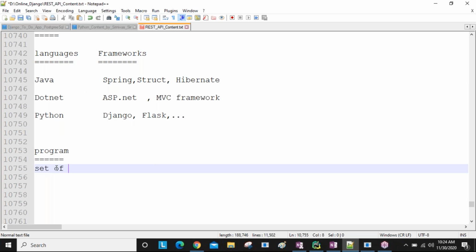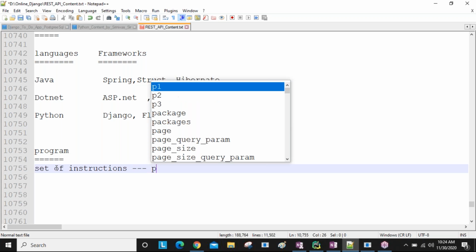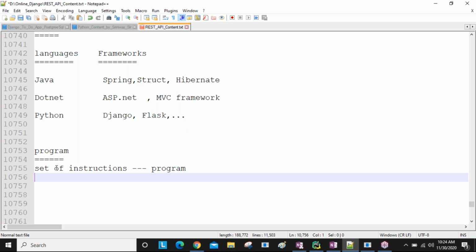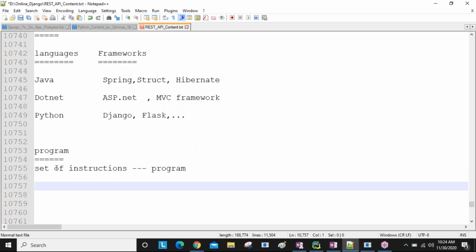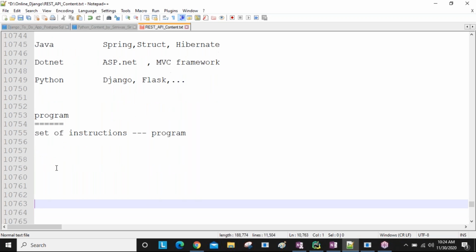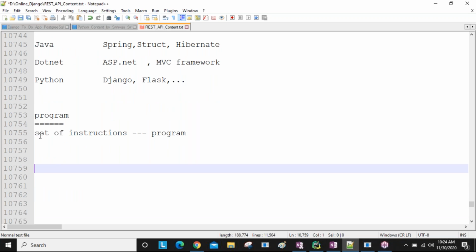A set of instructions we call a program. A set of instructions we are calling what, sir? A program. Instructions means every instruction has some meaning. Every instruction has some meaning. So a set of instructions we call a program, guys.